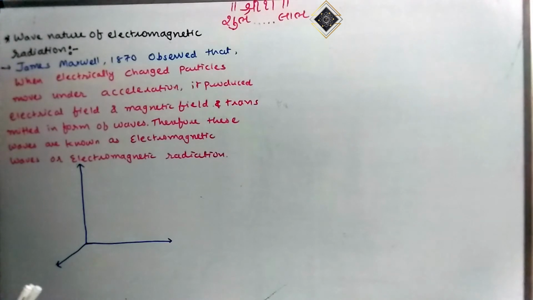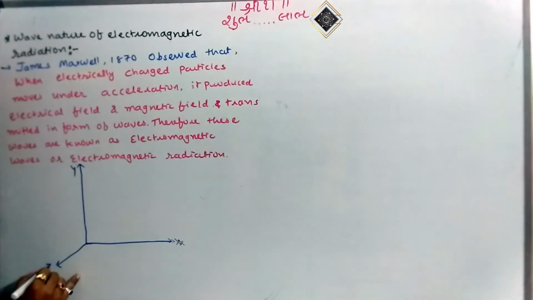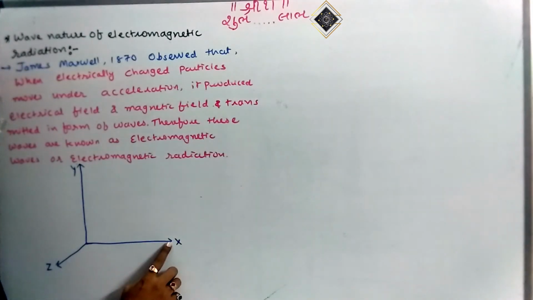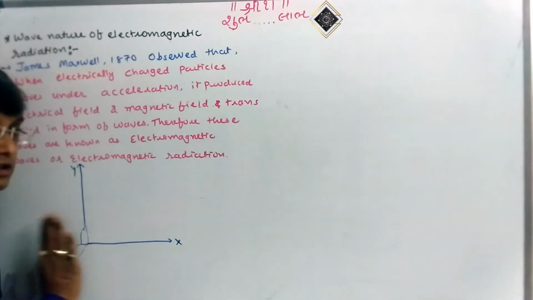Here I am trying to show the direction of the electrical field and magnetic field. These are the three axes X, Y, Z, that means a three-dimensional system. This one is the direction of propagation of light, that means the transmission of the light occurs in this direction.